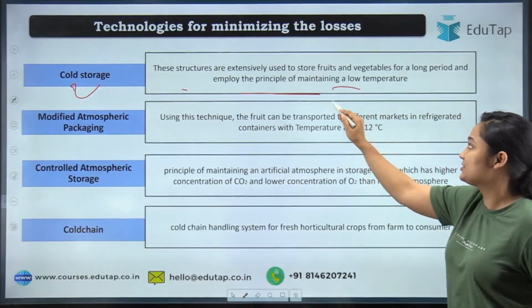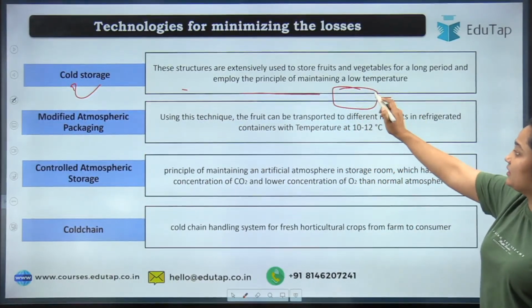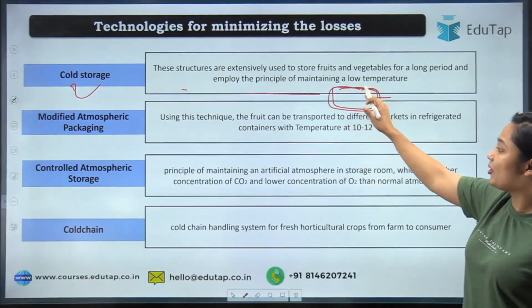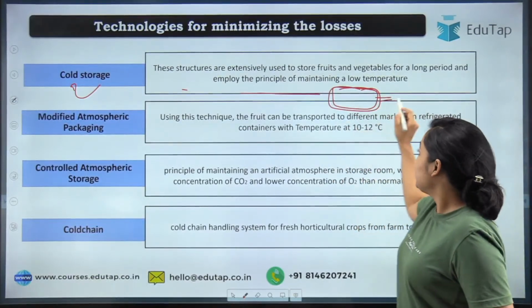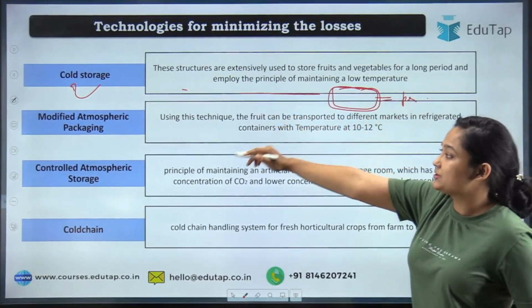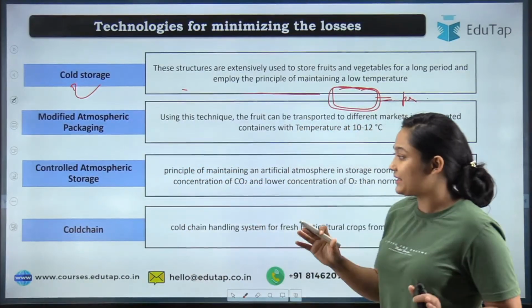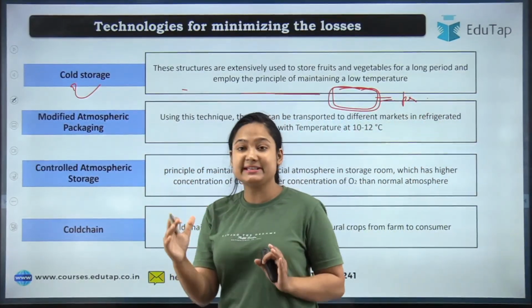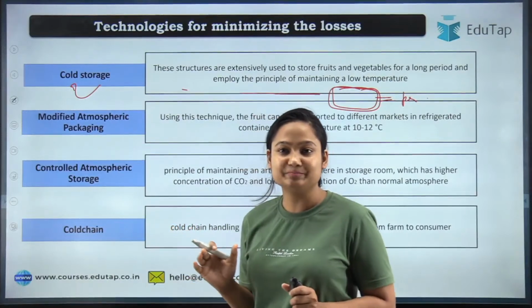You can see these are the structures. These are infrastructure built only to store your product. Especially in the case of perishable commodities, cold storages are used. So modified atmospheric packaging, here we will discuss the word itself. We will understand the terminology.